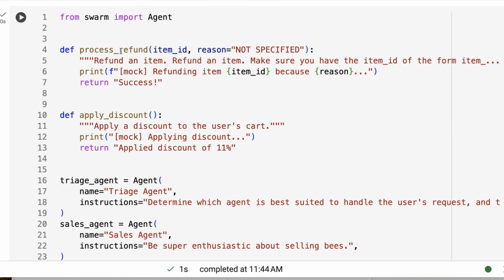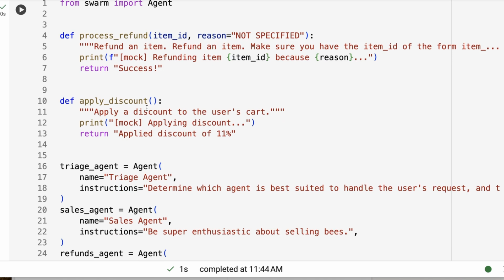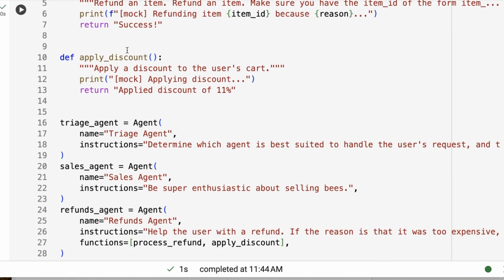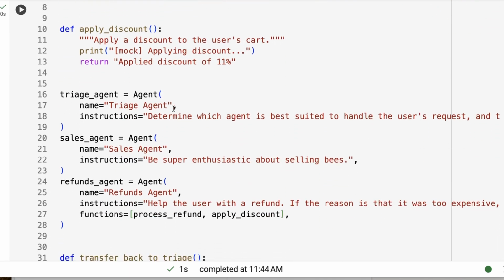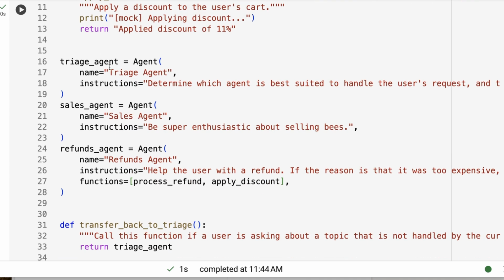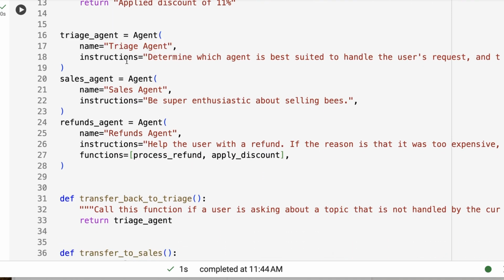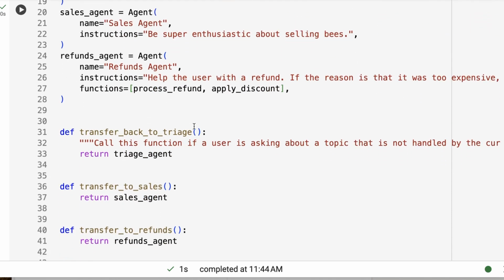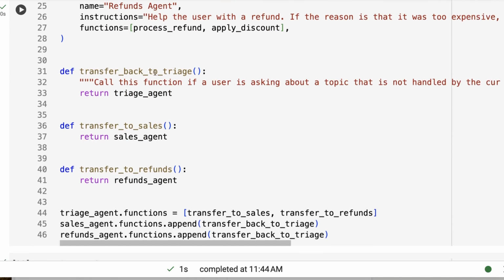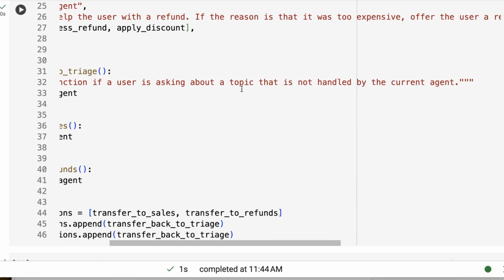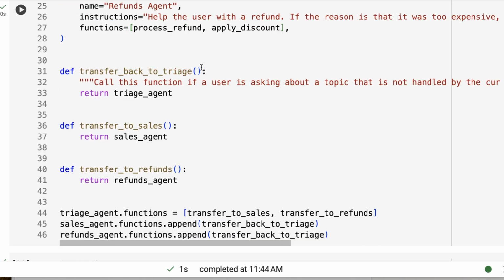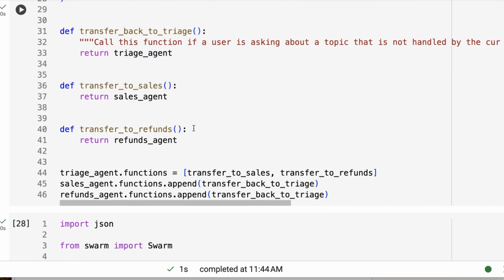All right, they have another example using a few different tools here of basically processing a refund, applying for a discount, and they set up a few different agents for going through this. So you've got this triage agent, a sales agent, a refunds agent, and then you've got these transfer-to functions. Now you can see that this transfer-to has a description, again like a tool, because the transfer-tos are actually just tools. And we can see that here.